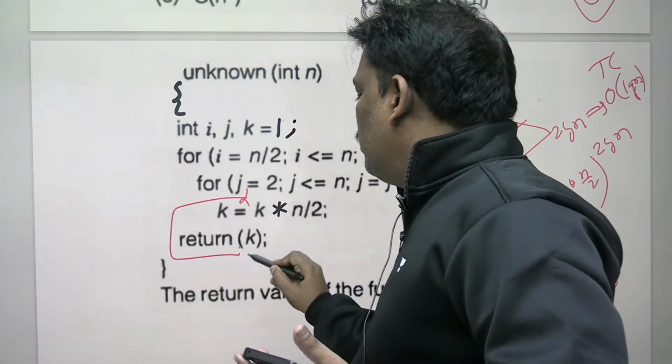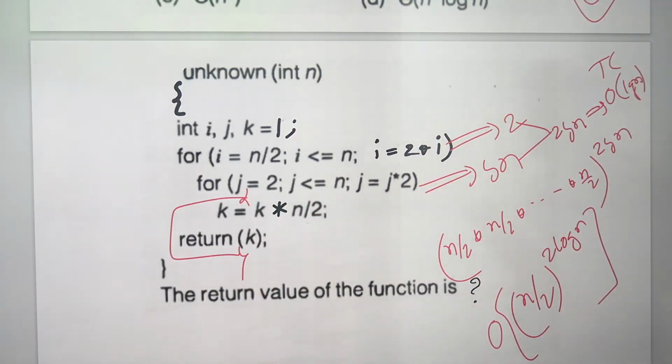If the bracket is like this, how many times does the i loop run? The i loop runs 1 time, because whenever j stops, i also will stop. J stopped means i also will stop.